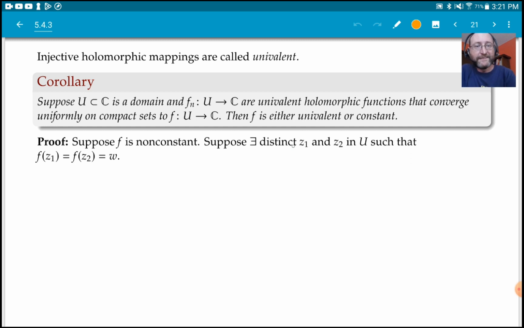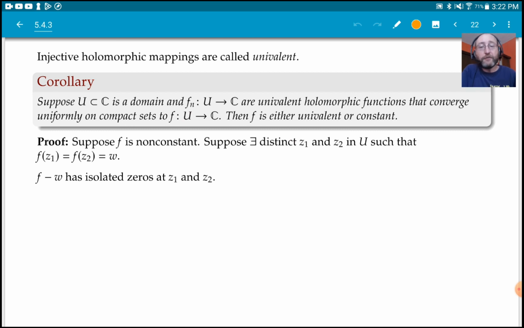So suppose that there are two distinct numbers z1 and z2 in U, such that f of z1 is equal to f of z2. That means that f is not injective, not univalent. And what we're going to show is that we can find an f_n which is not univalent. So we're proving the contrapositive.